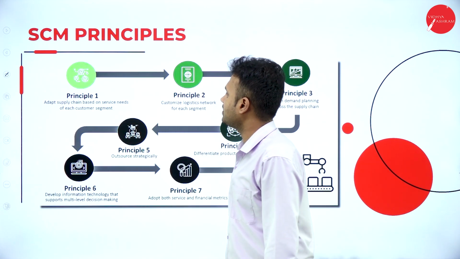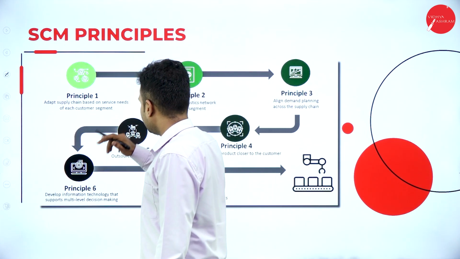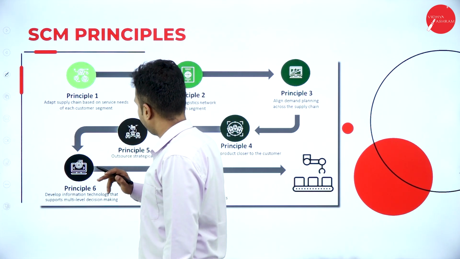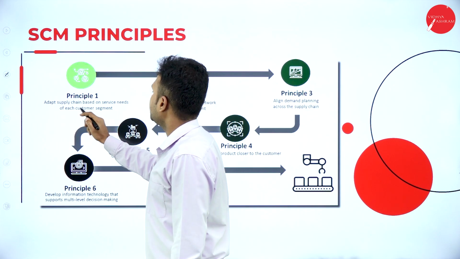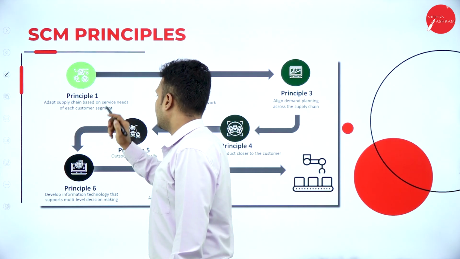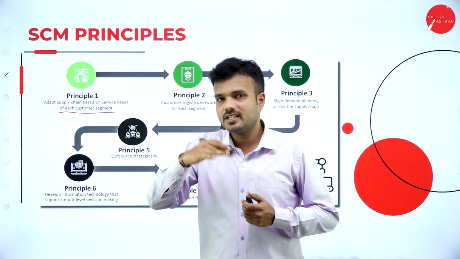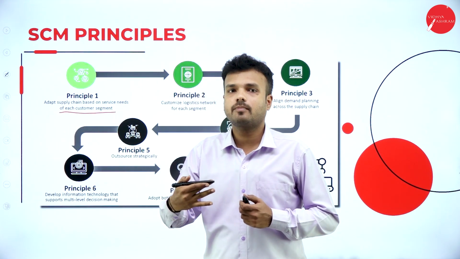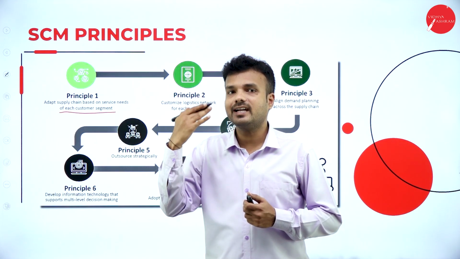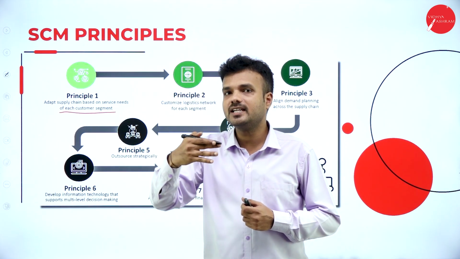Which are those 7 principles? Principle 1: adopt the supply chain based on the service needs of each customer segment. As we know, before producing or supplying the product, we must know the demand for the product and the needs of the customer.